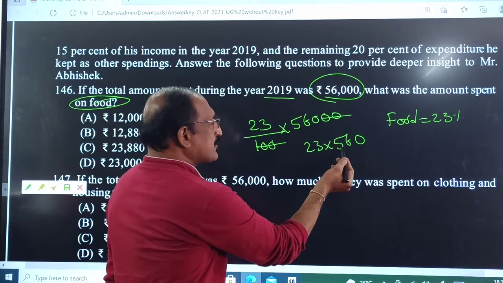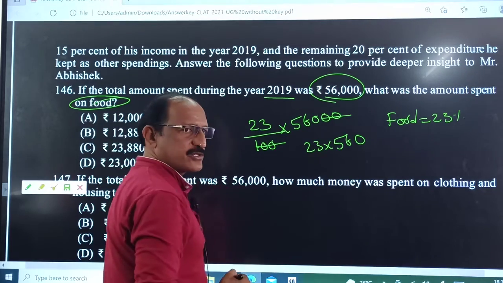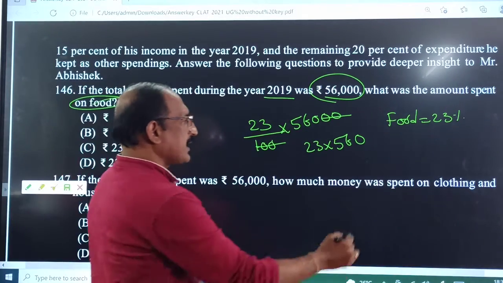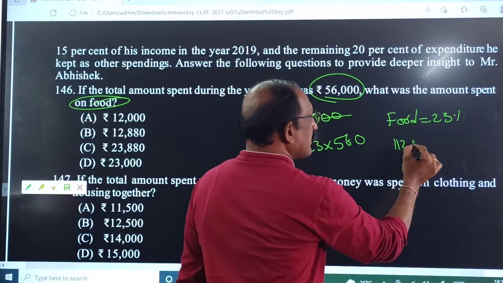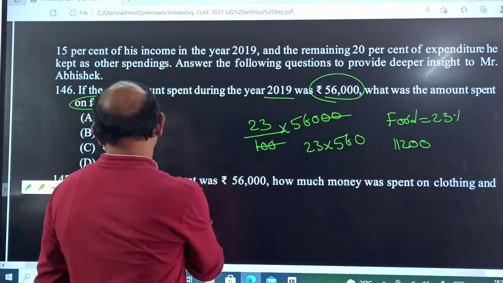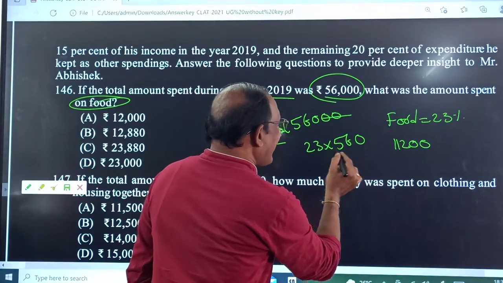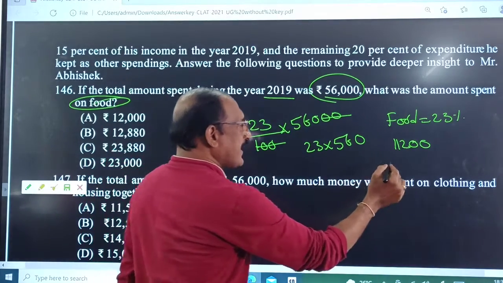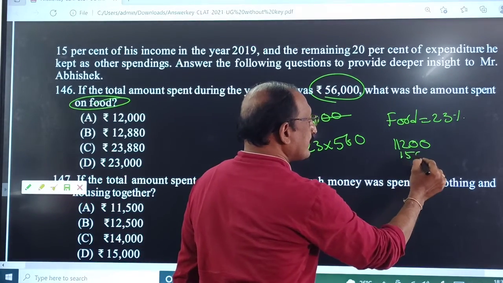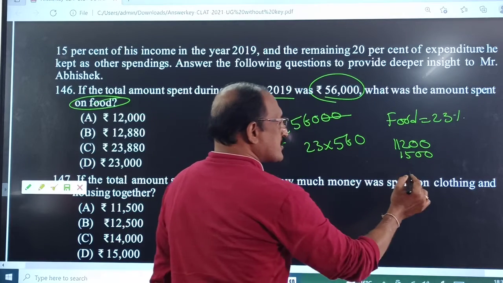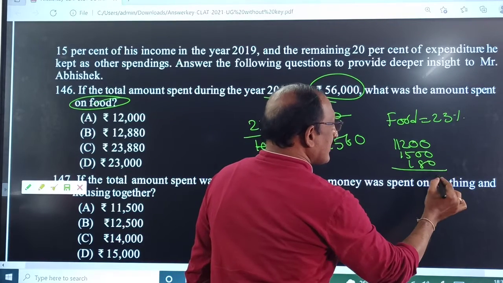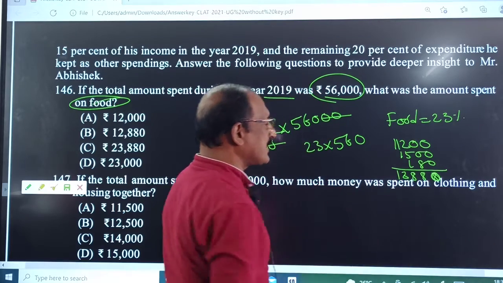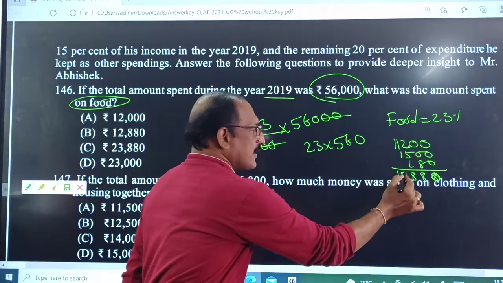Here we can multiply that. 560 twice, how much? 1120. So 112, then 11,200. Next, 3 times of that 560 is 1,680. Adding them gives 12,880.